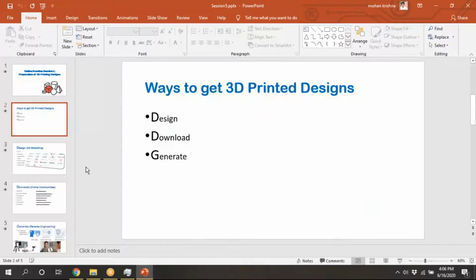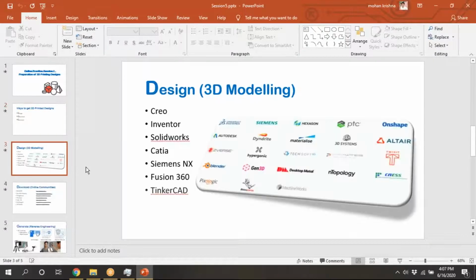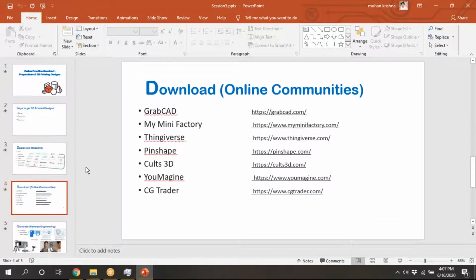We have completed these 3 ways: design, download, generate. Design means we are using SolidWorks software. You can use any software, Creo or Inventor, CATIA or anything. Finally, we need to convert into STL, and you can download it. There are some communities, mainly GrabCAD and Thingiverse. Thingiverse is meant for 3D printing, and GrabCAD is meant for 3D printed components or parts, mainly mechanical engineering, mechanical parts.